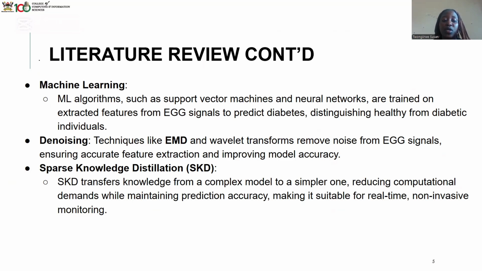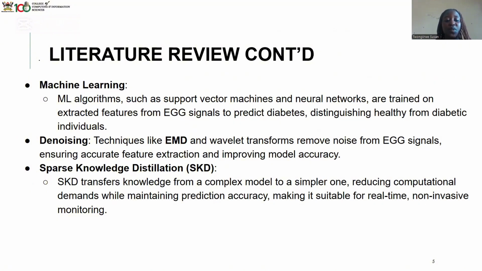And still, we are going to apply denoising because, like I said, EMD and wavelet transforms remove noise from EGG signals, ensuring accurate feature extraction and improving the model accuracy.